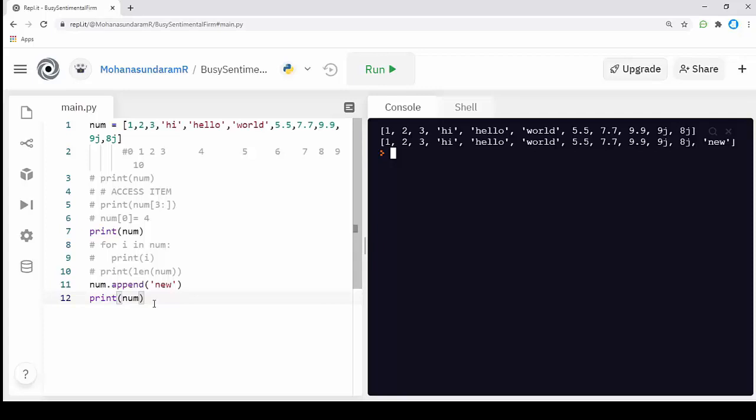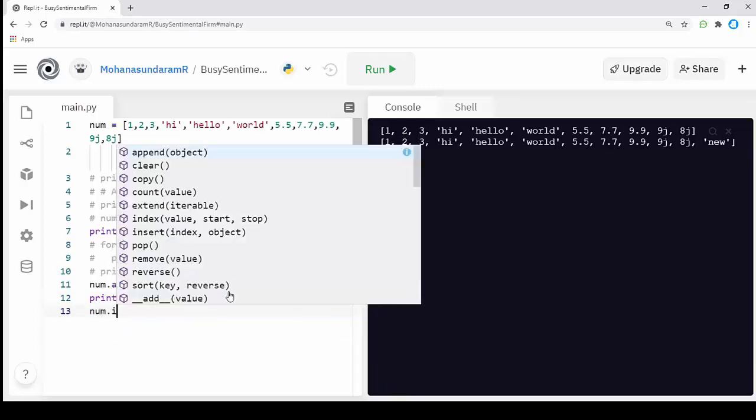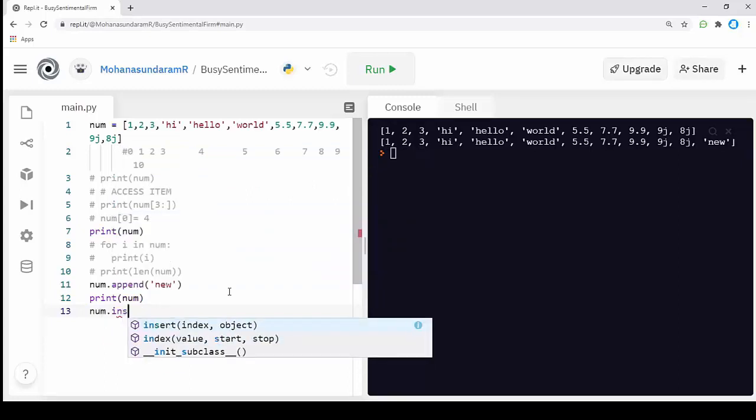And what if I want to add a particular value at a particular index position? For example, I want to add a 4 after a 3. For this, we can use an inbuilt function called insert. There is another function like append, named insert. I'm going to call the variable name of my list dot insert.